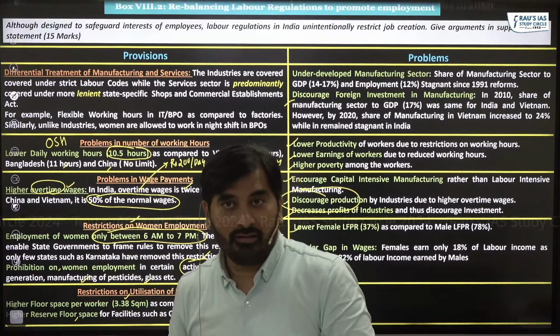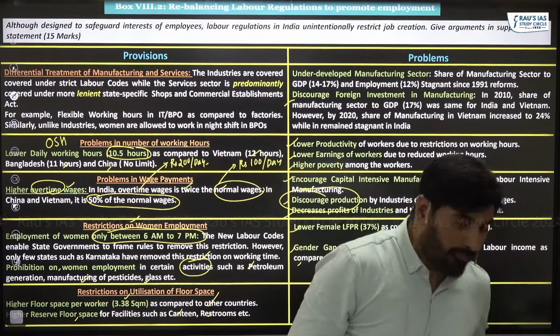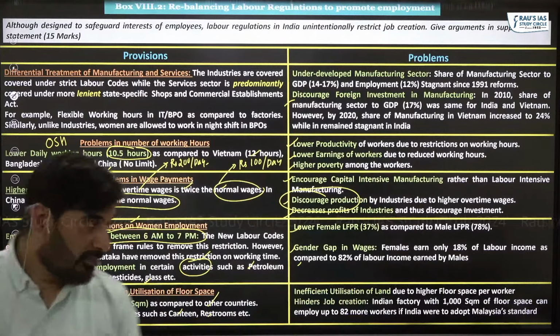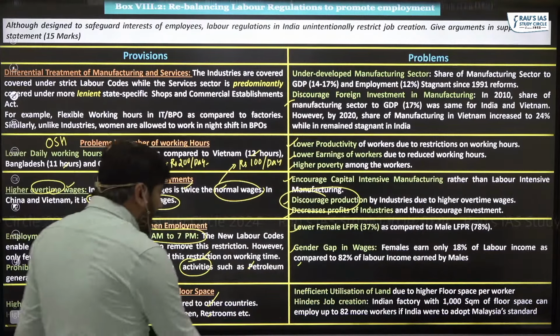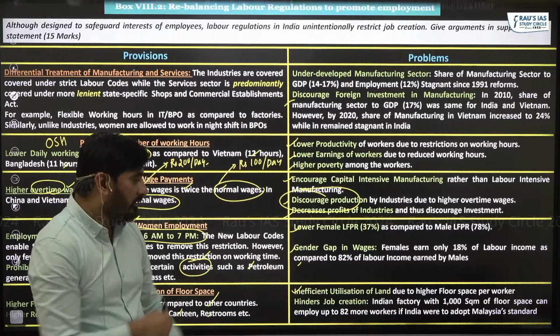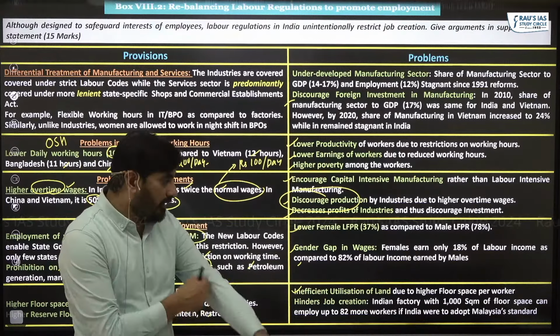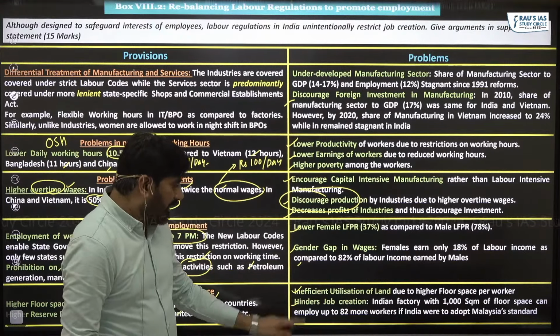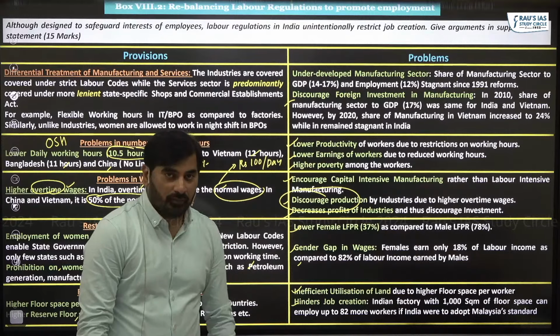Did you get this point, everyone? So, the problem which it is leading to is inefficient utilization of land due to higher floor space per worker, and it is hindering the job creation.